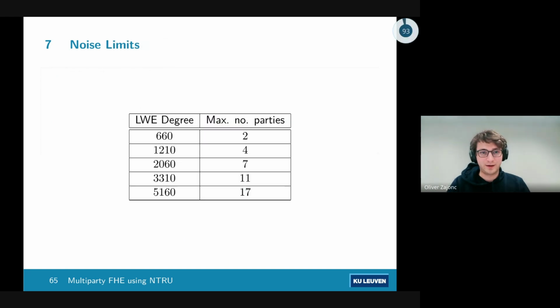We're going to quickly look at what our noise limits actually say now. So first, we're going to do this by LWE degree. And you noticed in the NGS, our noise was a product of polynomials, and the number of polynomials is actually determined by how many parties you have. So if you have more parties, then your noise goes way up. This first LWE degree is close enough to the one used in single key FHE, and we can support 2 parties there. So we are multi-party. This does count. And if we double it, then we get 4 parties, and so on. This is more of a proof of concept than anything else. This is terabytes of key data over here. Cannot possibly recommend that as anything practical.